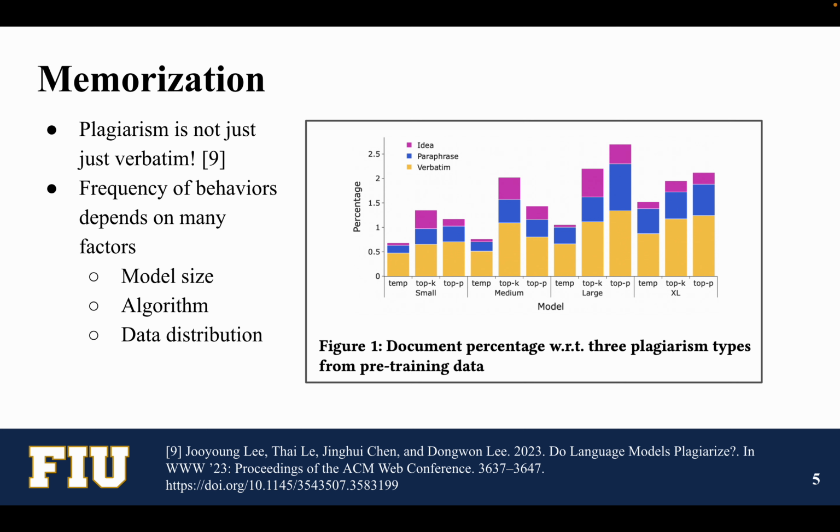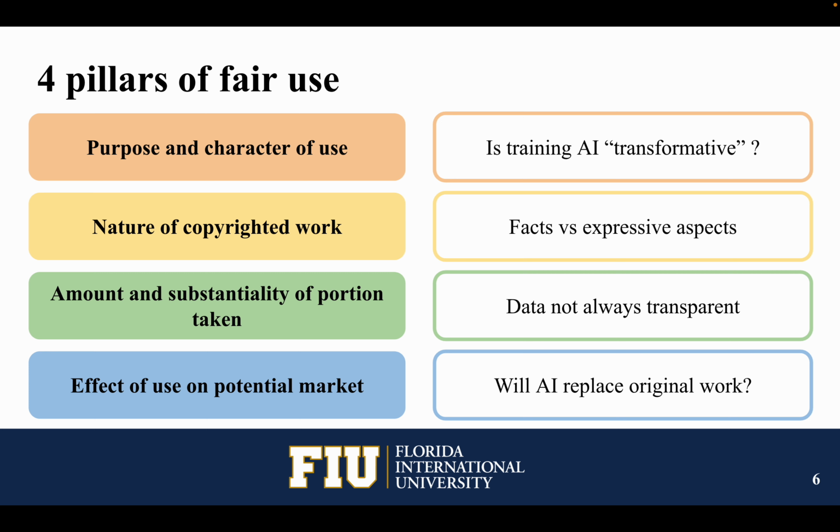For example, there's a lot of non-verbatim forms that copyright violation can take, where instead of directly replicating a certain image or piece of text, it'll still draw heavily from that copyrighted material, which depends on many factors important in the model's development process. When we're analyzing what counts as a violation or not, this requires not just an understanding of how AI is developed, but an understanding of copyright law as well, and the 4 pillars of fair use used to assess copyright violation today.